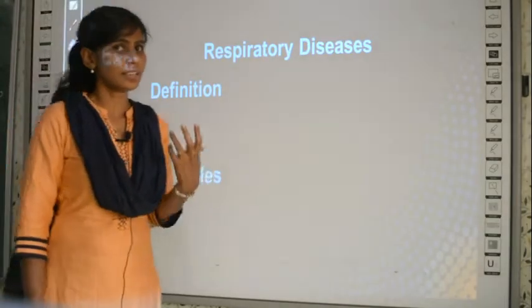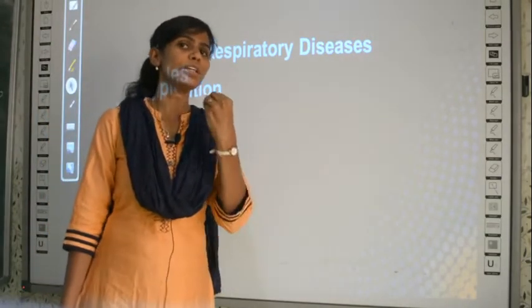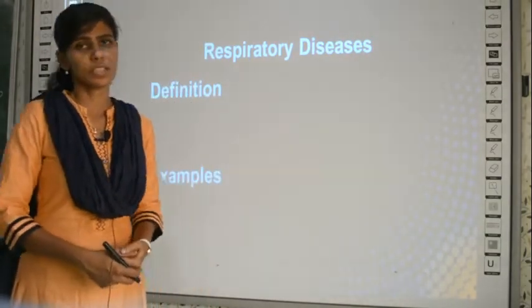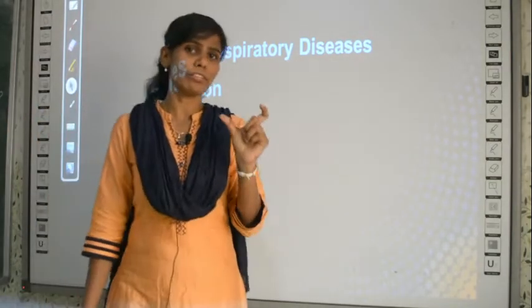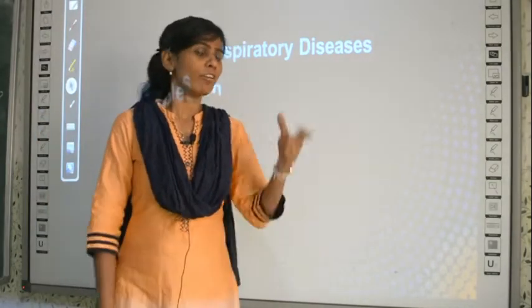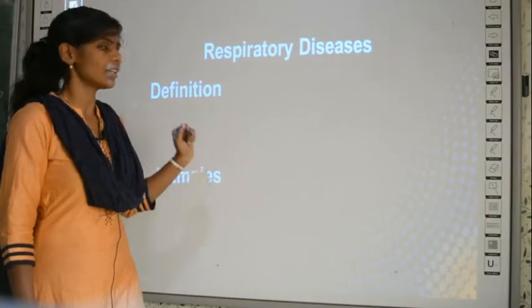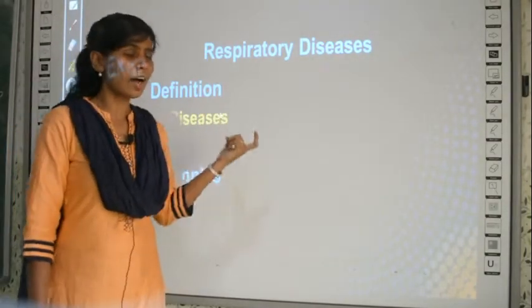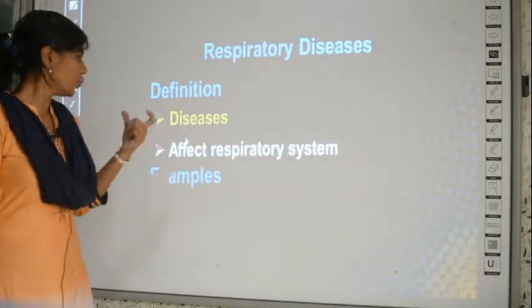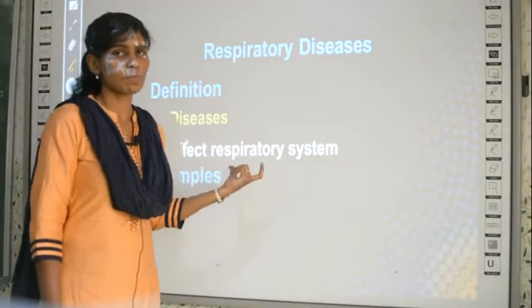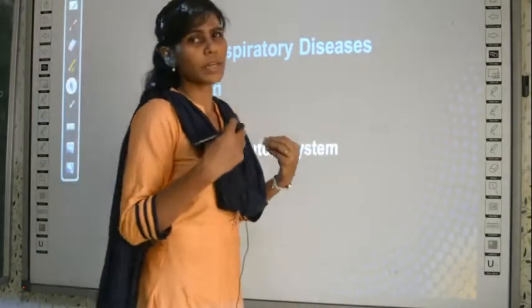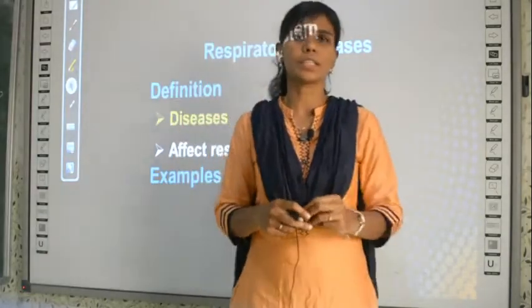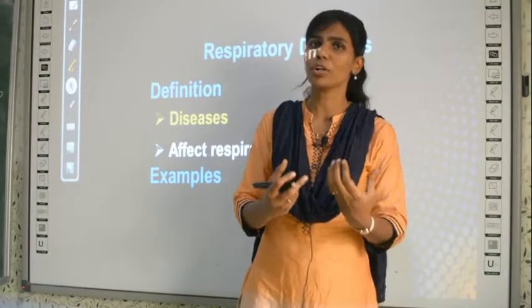Before learning the diseases, let's learn to define what a respiratory disease is. For any term, there will be a definition, right? Respiratory diseases are the diseases which affect your respiratory system. You have studied many parts of the respiratory system like trachea, bronchi, bronchioles, lungs.